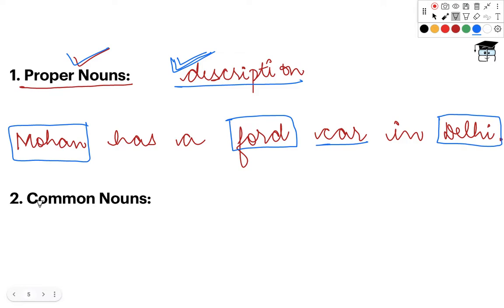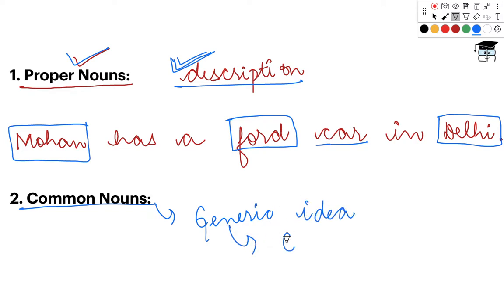Now the opposite of these proper nouns are common nouns. These kind of nouns provide a generic idea. Generic idea means a very general, a very brief idea of the people, places and ideas and objects. Right, there is no description provided.